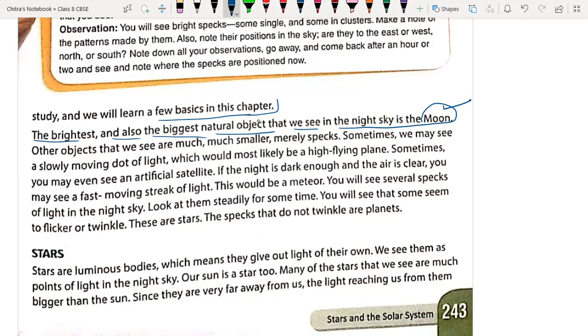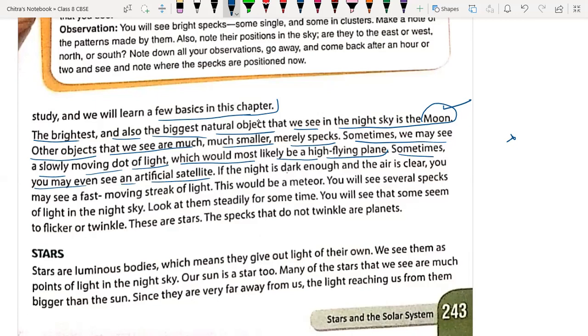The moon is the natural satellite of the earth. Other objects that we see are much smaller. Suppose we are observing the stars. They are very small if you observe them. Why? Because they are very far from the earth. Sometimes we may see a slowly moving dot of light, which would most likely be a high flying plane. Meteors also. Sometimes you may even see an artificial satellite in the night sky.